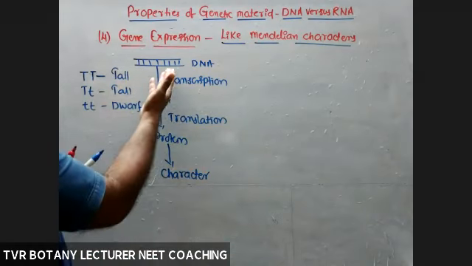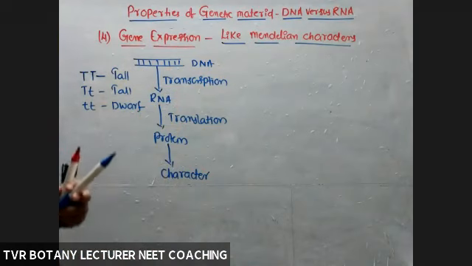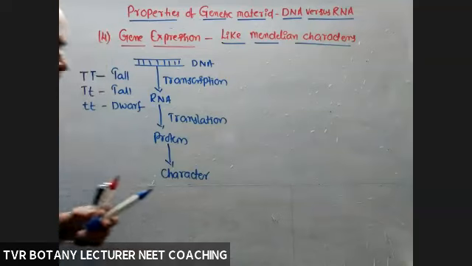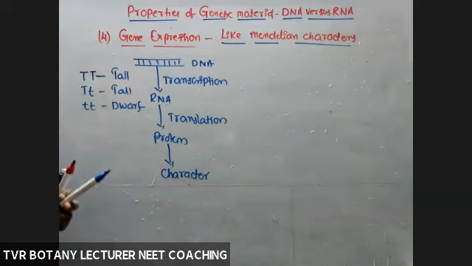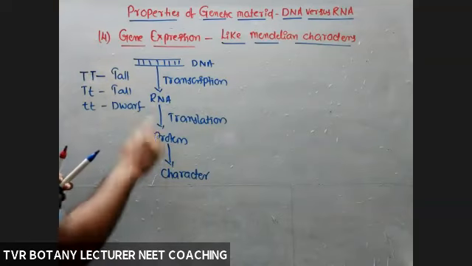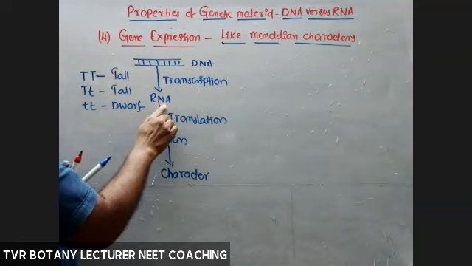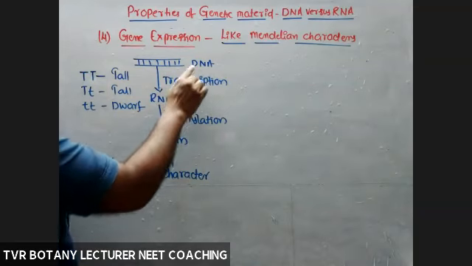DNA is not able to direct gene expression, so it depends on the RNA molecule. But what about the RNA molecule? RNA is able to express directly, even without the DNA molecule. So for expression of a gene, DNA is dependent on RNA, but not RNA on DNA.